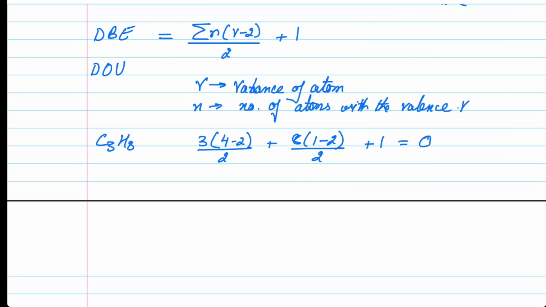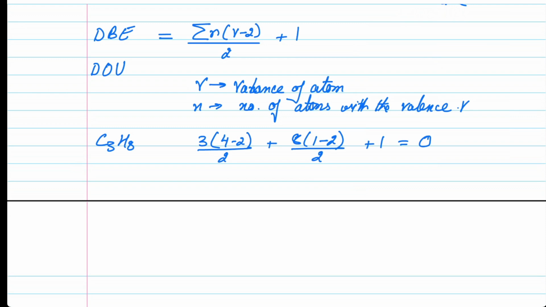If the double bond equivalent turns out to be 0, degree of unsaturation turns out to be 0, this would mean that this particular compound does not contain any double bond, it does not contain any triple bond, and it does not contain even any ring in the structure between any atoms. It is not necessarily that the double bond, triple bond, and the ring has to be formed by carbon. There could be any other atom. If the double bond equivalent is 0, that would mean that there isn't even a carbon-oxygen double bond or a carbon-nitrogen triple bond. They also do not exist. No triple bond, no double bond, no cyclic structure in the entire compound. That is the meaning of double bond equivalent.